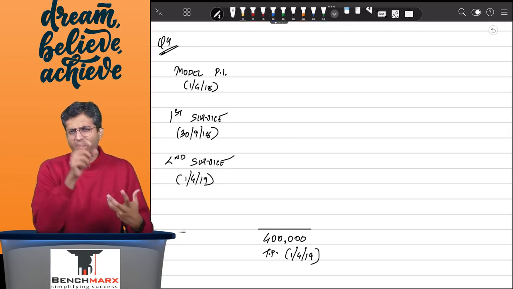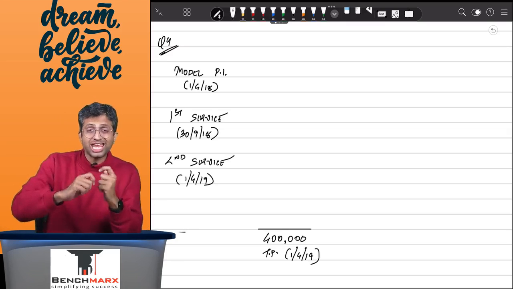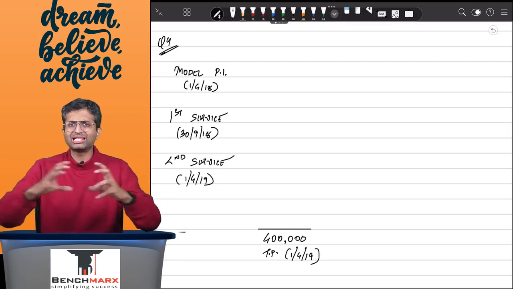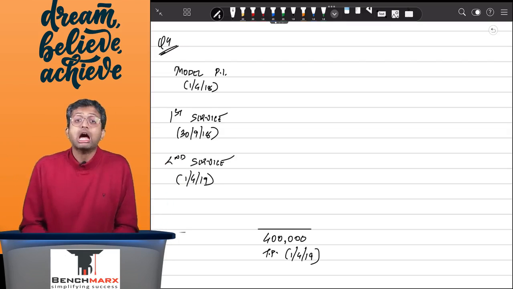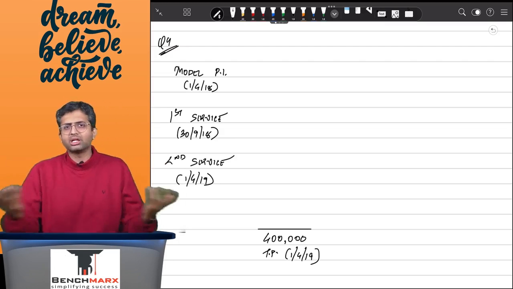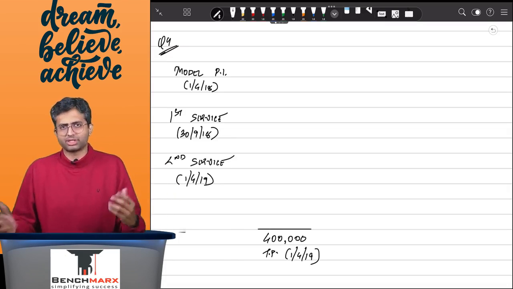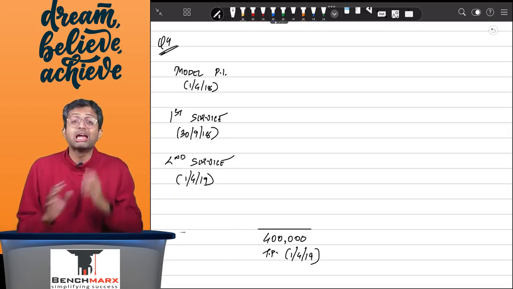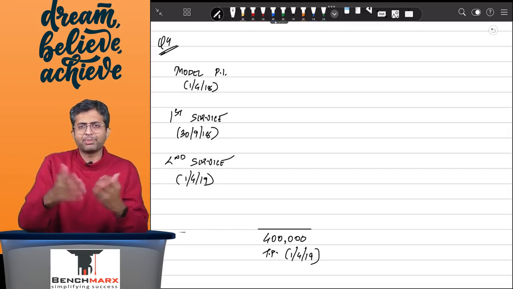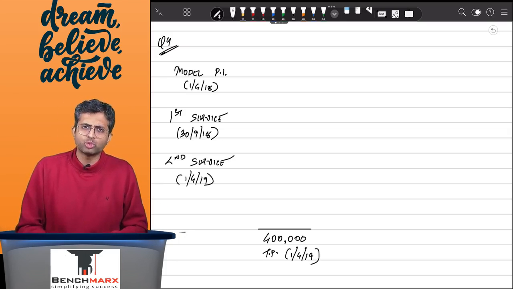Now there is obviously a slight controversy over here where one can say that the gap between the date when model PI was delivered and 4 lakhs is paid is 12 months, and hence there will be a significant financing component. The gap between the second service, which is rendered on 1st April 19, and the date when the payment is made, that is 1st April 19, there is no gap, and hence there will be no interest adjustment. But the controversial adjustment over here is the service being rendered on 30th September 18 to the payment happening on 1st April 19. The gap is only 6 months. So should you do a time value adjustment over here?